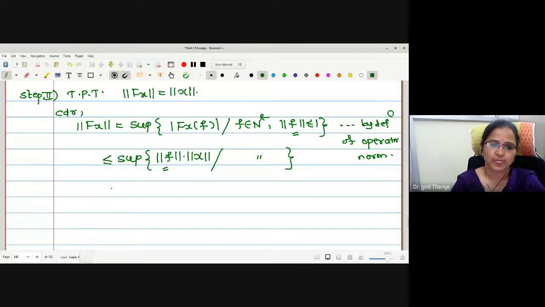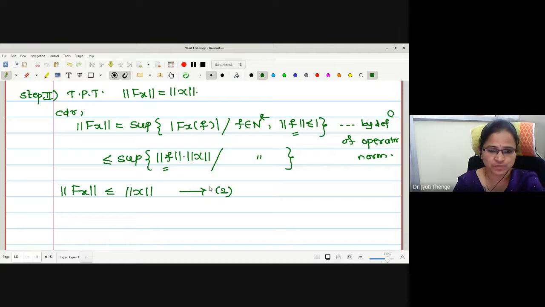If this supremum is found over the functionals f where norm f is less than or equal to 1, let me substitute. The term will be norm x only, there is only one term we have. Therefore, this inequality is proved: norm fx is less than or equal to norm of x, and let me call this inequality number 2.